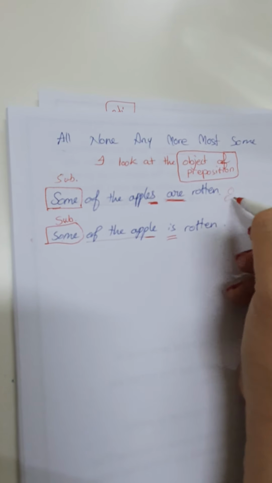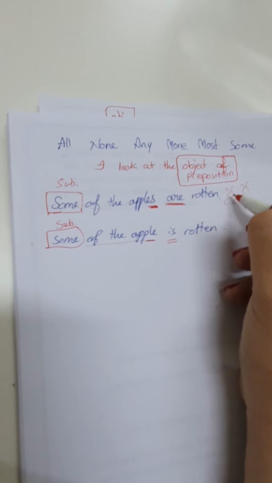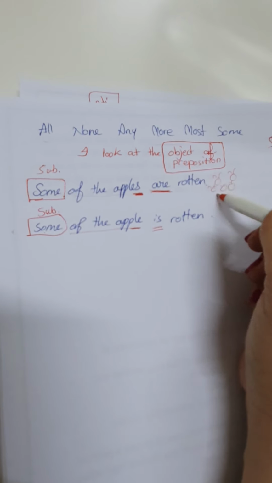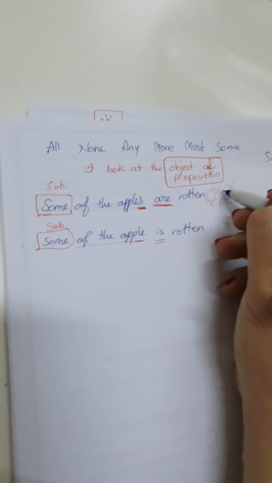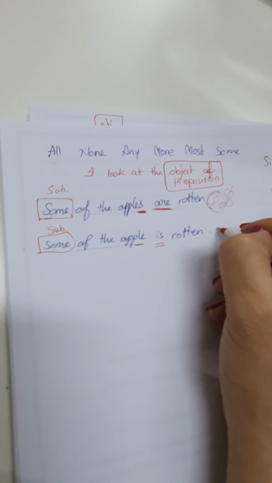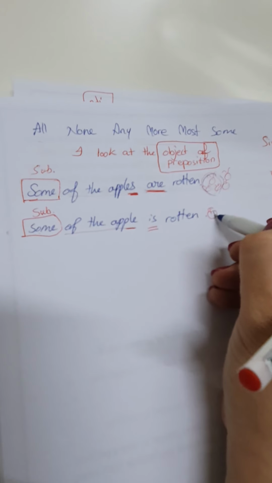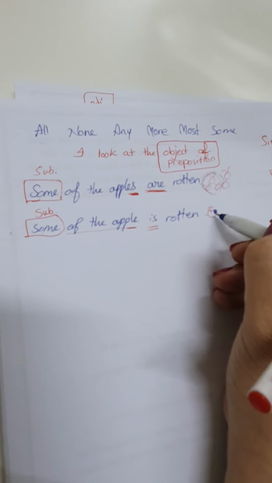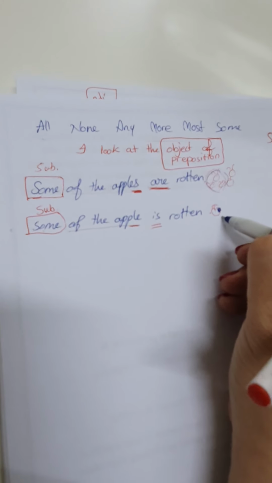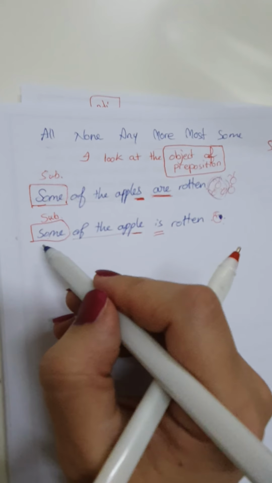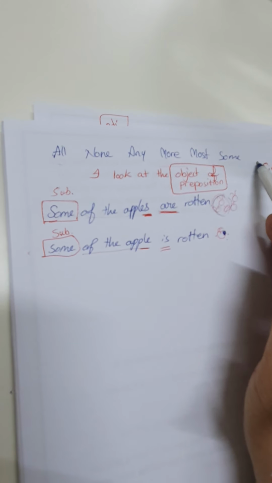When your father has many apples and some of them are rotten, it will be "are". But here it is just one apple, and half of it is rotten. So can I say "are"? No, it's one apple and half is only one, so it takes "is". So when I find all, none, any, more, most, some, I look at the object of the preposition. Plural, so I take a plural verb. Singular, so I take a singular verb.